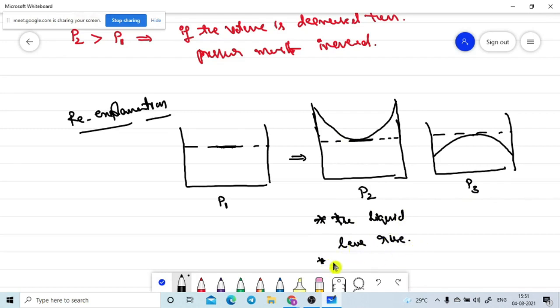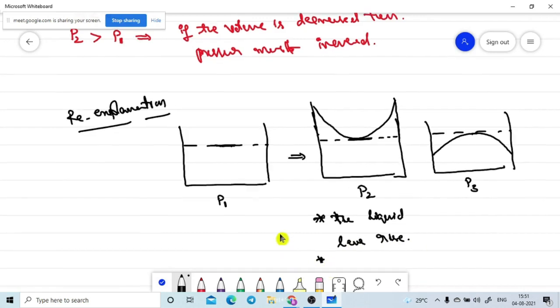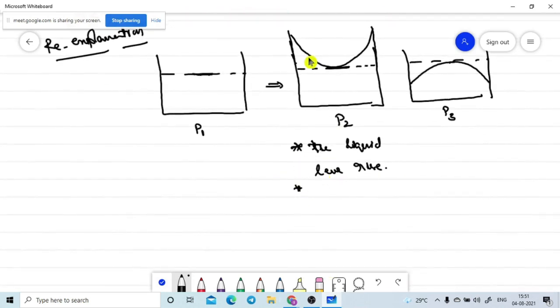The shape of the meniscus, how will it look? It is a concave shape.